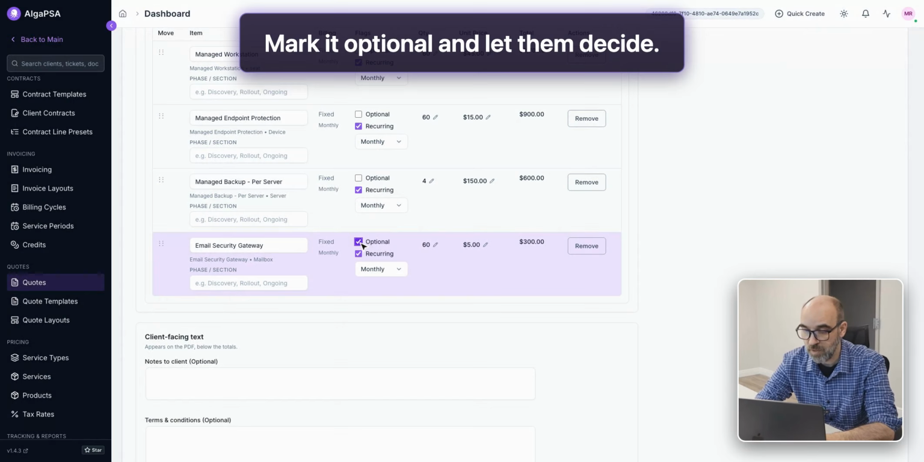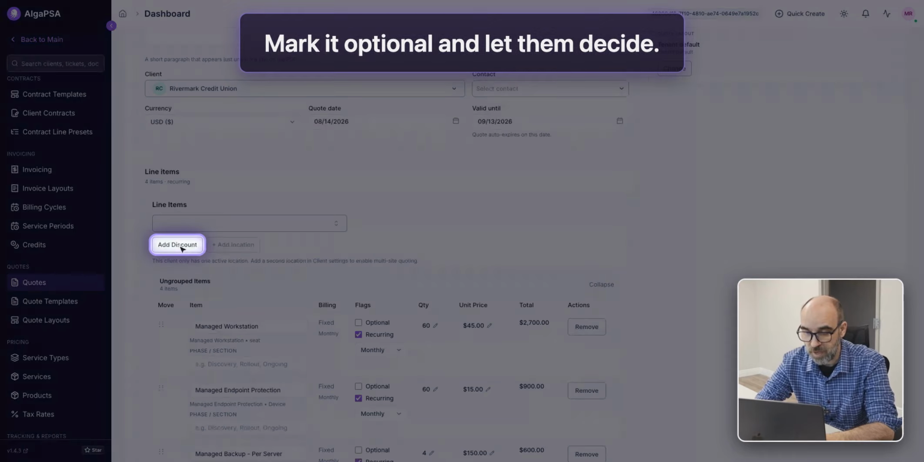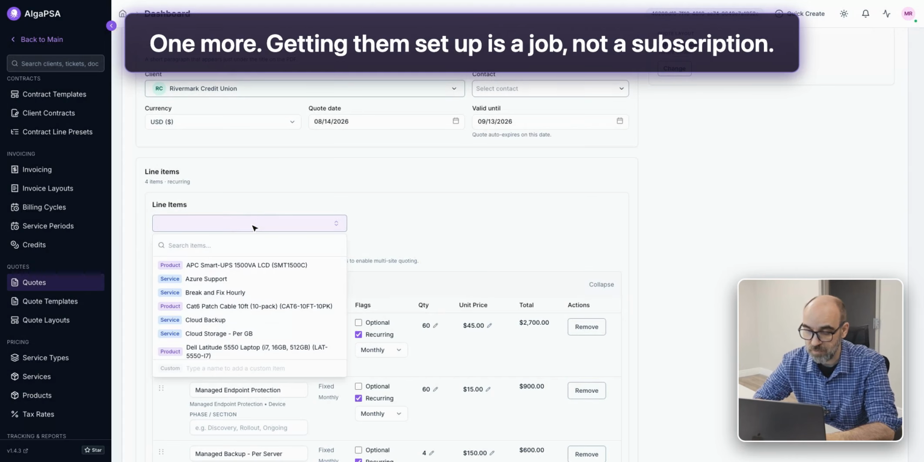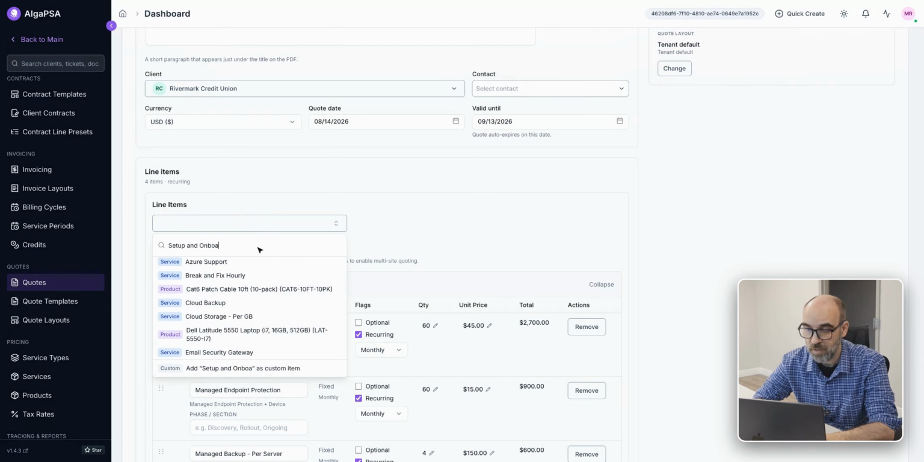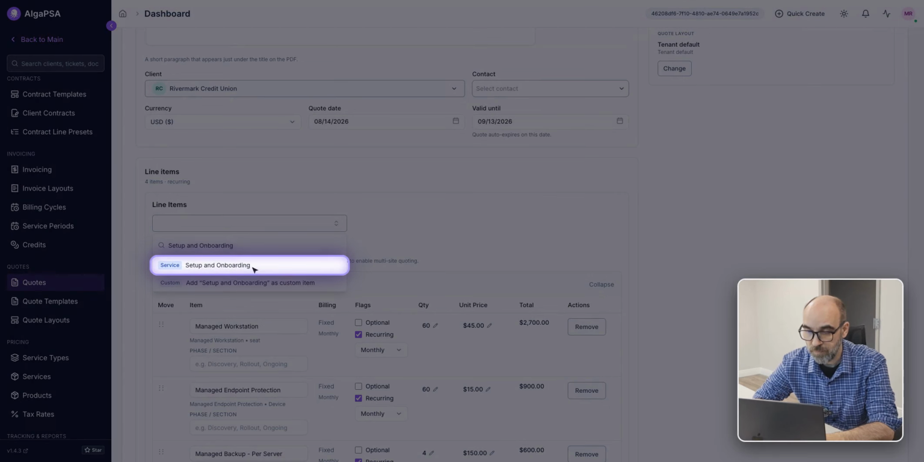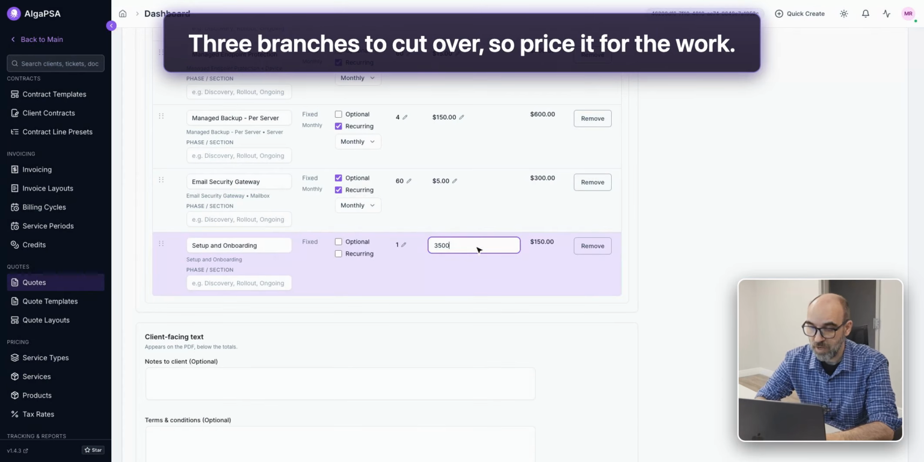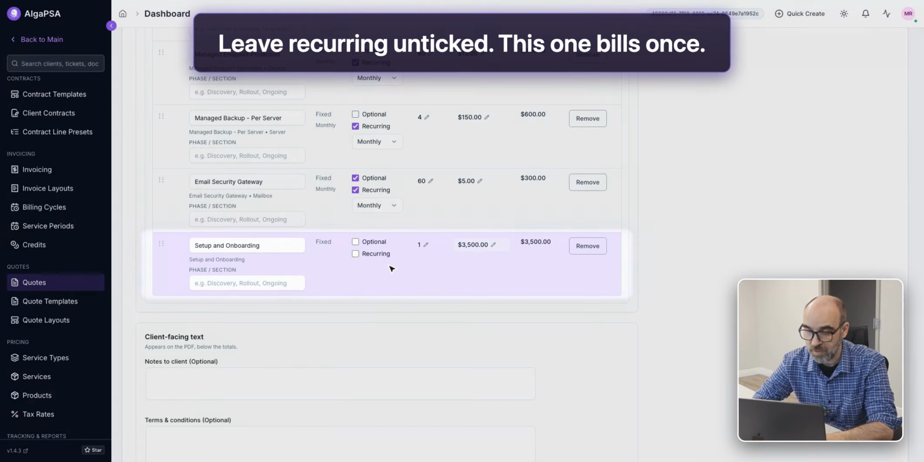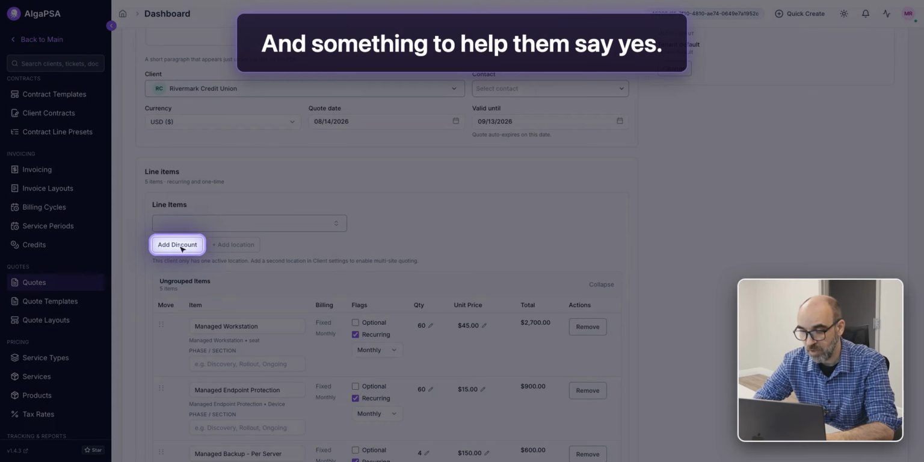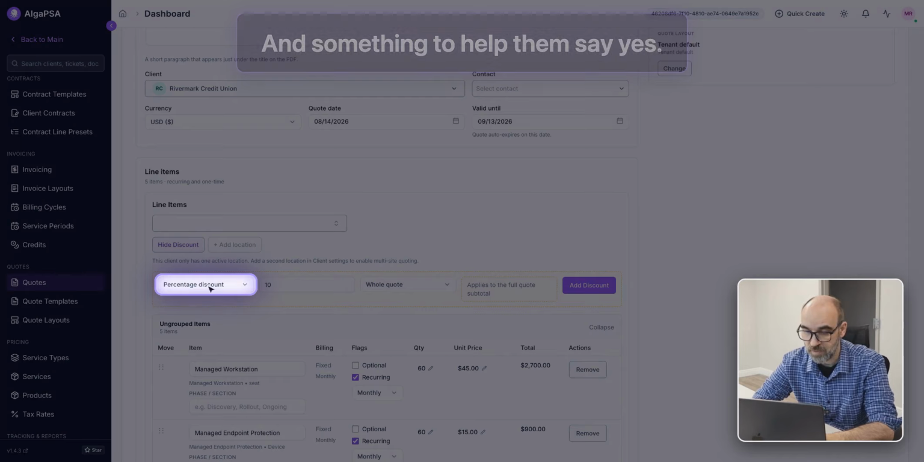Now let's look at the one that we're not sure about. We'll mark it as optional, and we can let them decide for themselves. And one more. Getting them set up is a one-time job. They have 3 branches to cut over, so you need to price it accordingly. Leave recurring unchecked, and it'll bill just once.